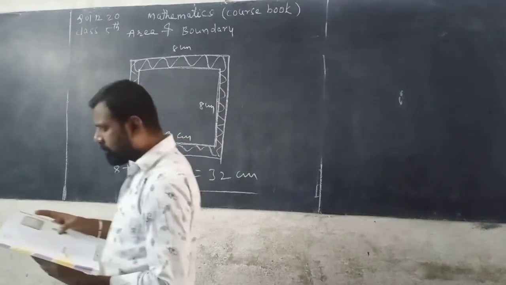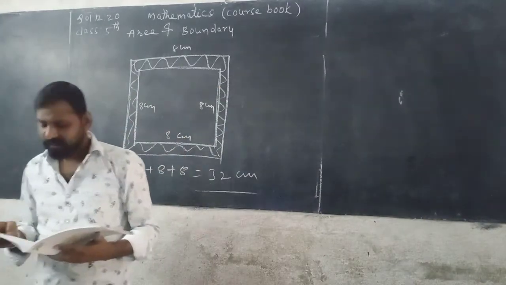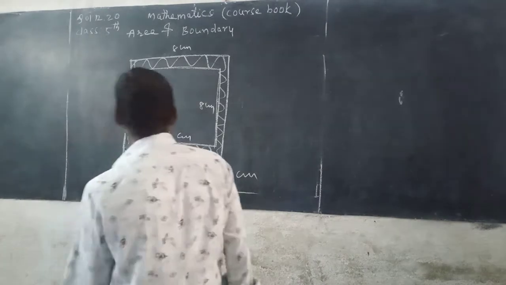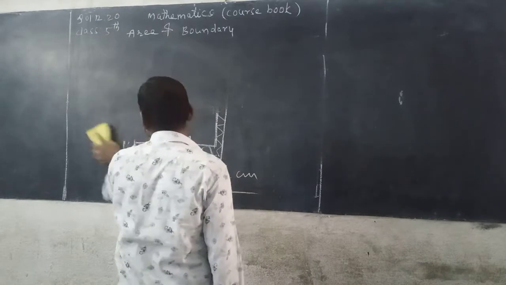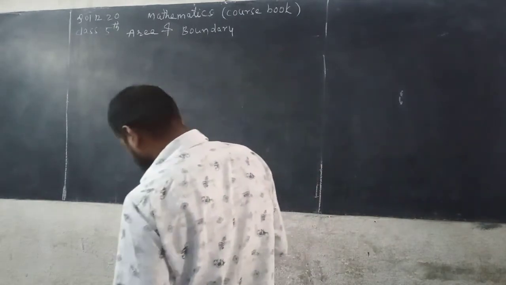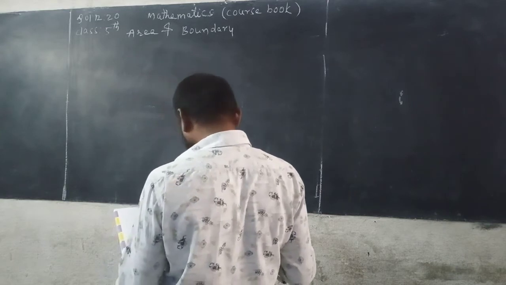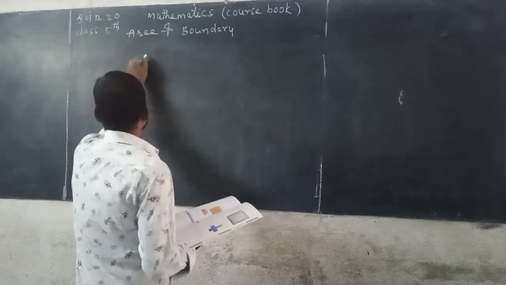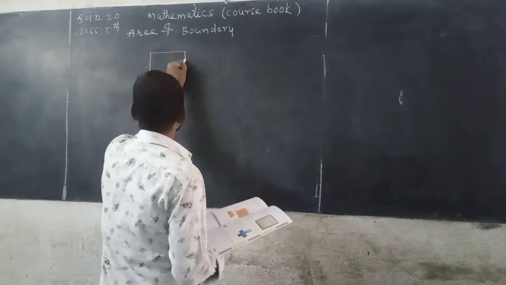Now how to find the perimeter of different figures? Find the perimeter of the following figure. See here, listen carefully, this is very very important. Very simple, beta, this is.